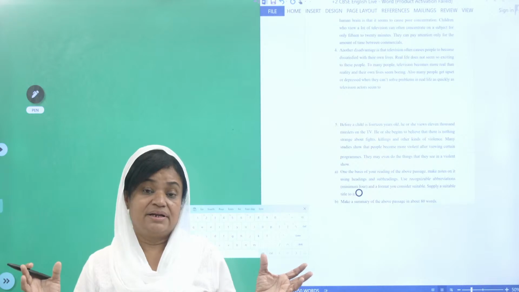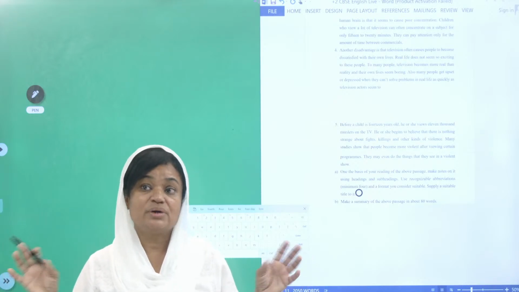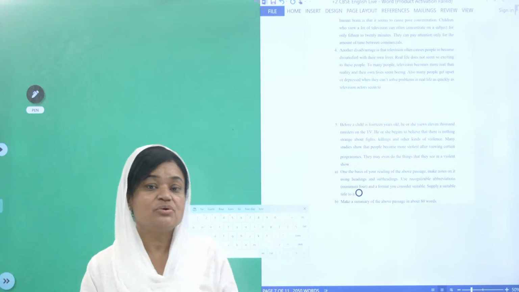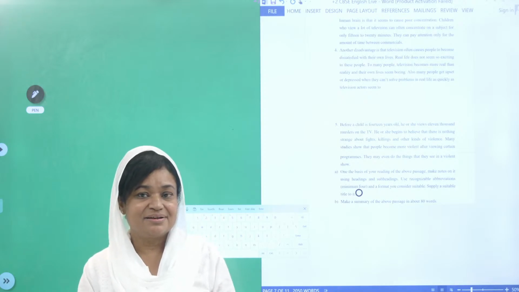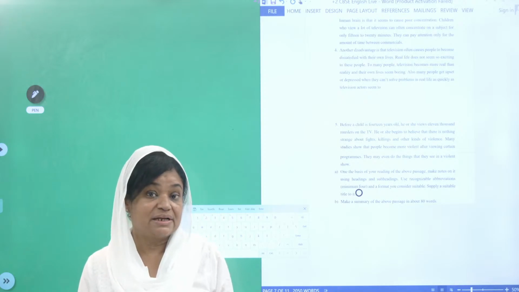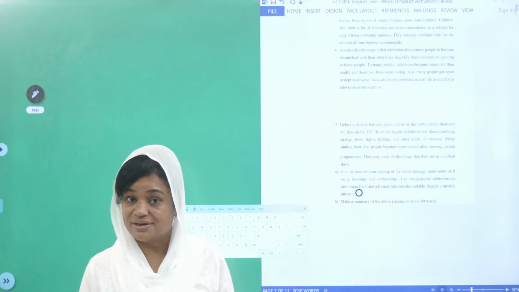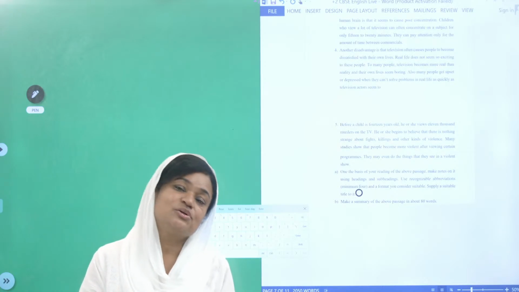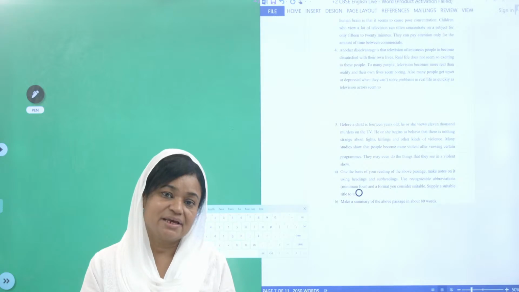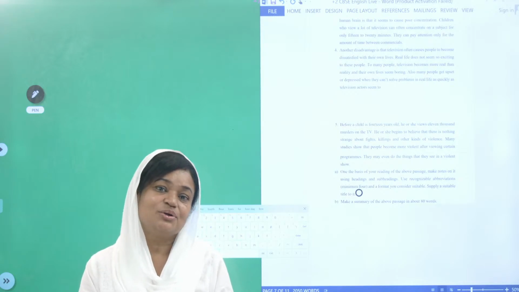But the day before the examination or 2 days before, you need to have a revision. Then can you open the textbook and read it? No, not at all. So what you have to do is make a note. That is called note making.